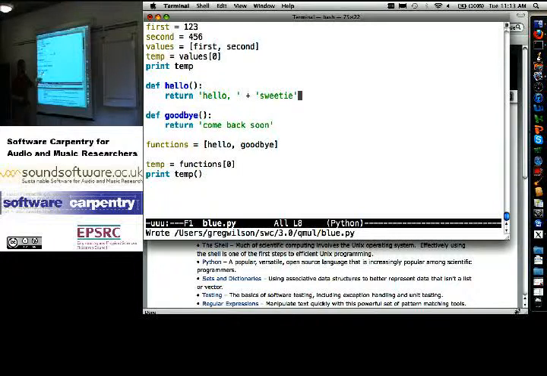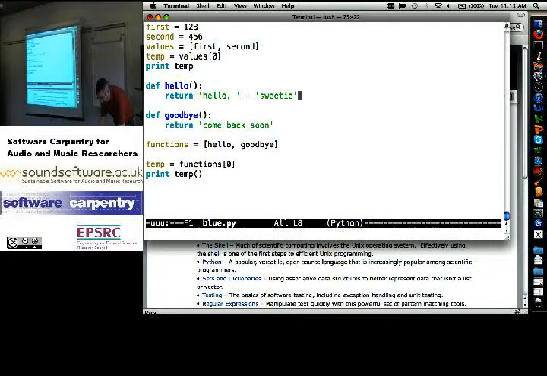Okay? So I'm saying, okay, go and do that verb. That's what the parentheses mean. I mean, call that function. Okay? It doesn't require any arguments, so I don't have to pass anything into those parentheses. Okay? And if that works, then I should get the same result by printing functions of 0 and then calling that.